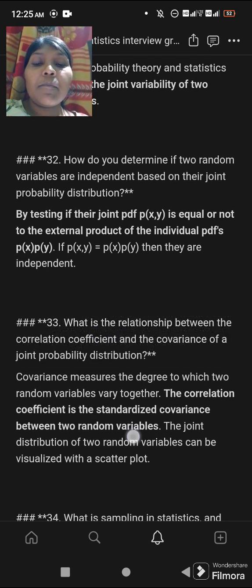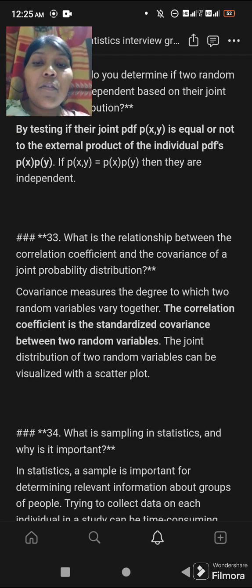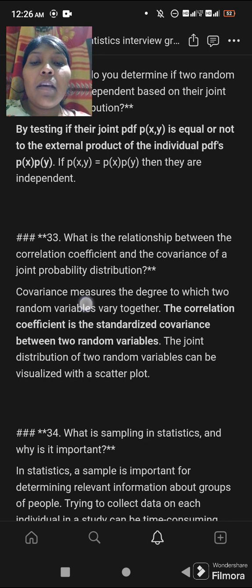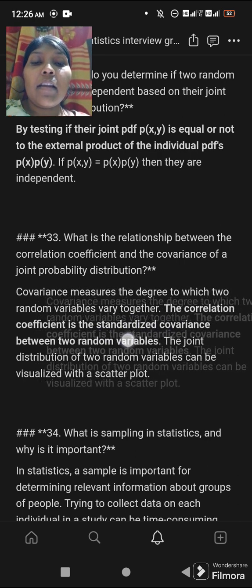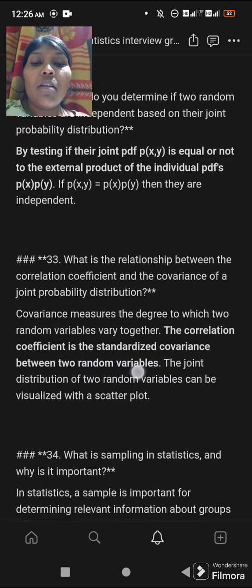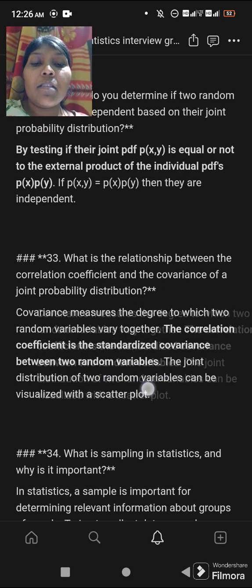33rd question is, what is the relationship between the correlation coefficient and the covariance of a joint probability distribution? Covariance measures the degree to which two random variables vary together. The correlation coefficient is the standardized covariance between two random variables. The joint distribution of two random variables can be visualized with a scatter plot.